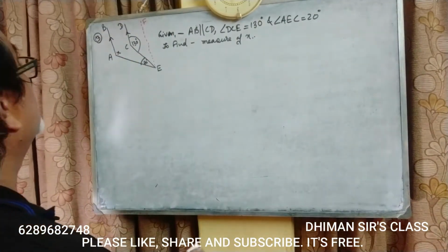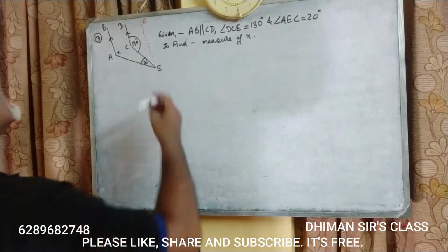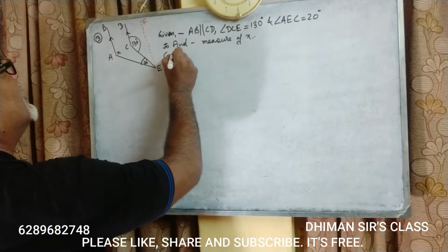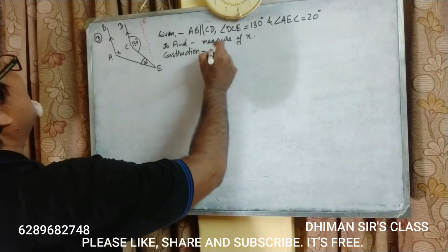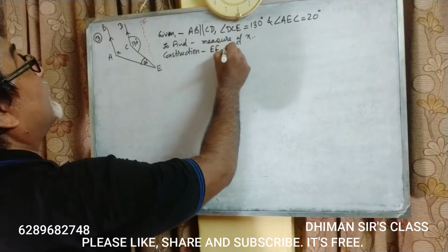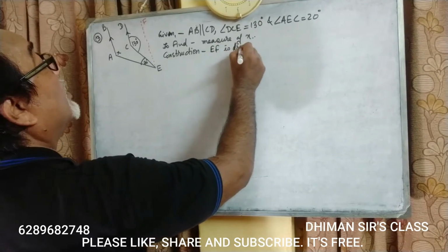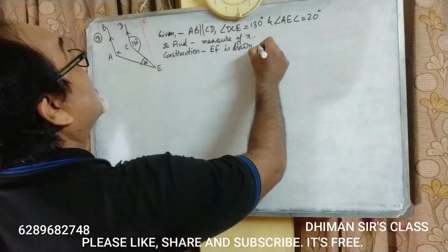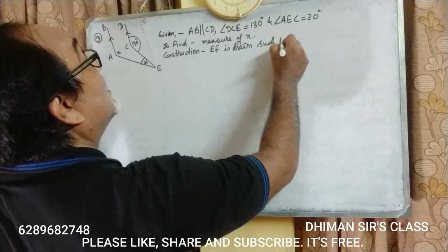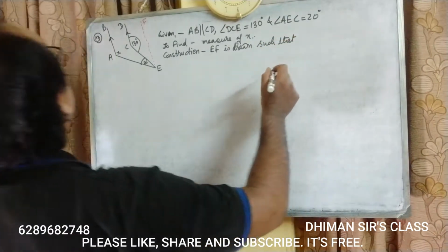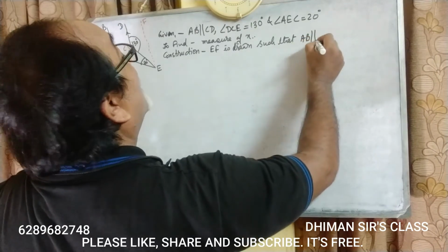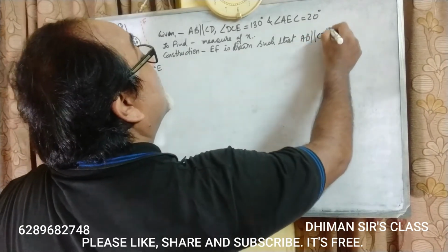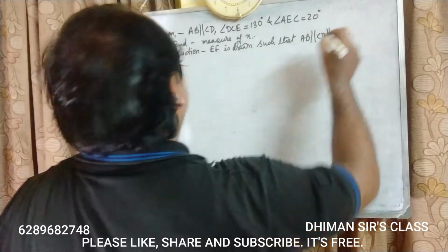Construction: EF is drawn such that AB parallel to CD parallel to EF.